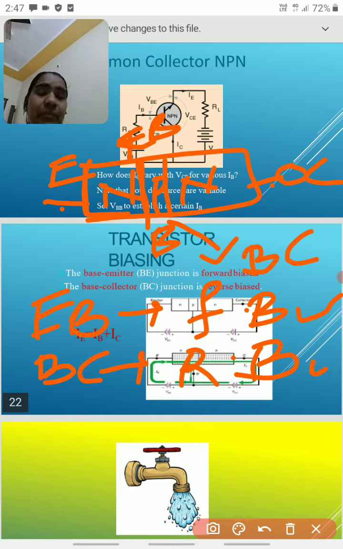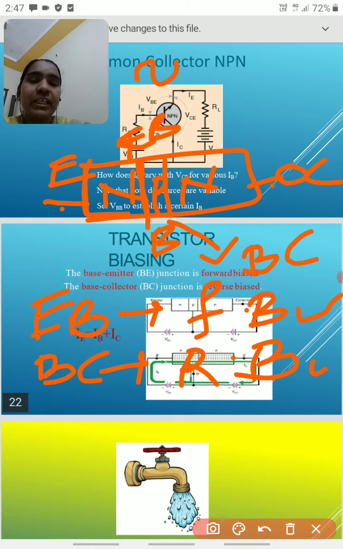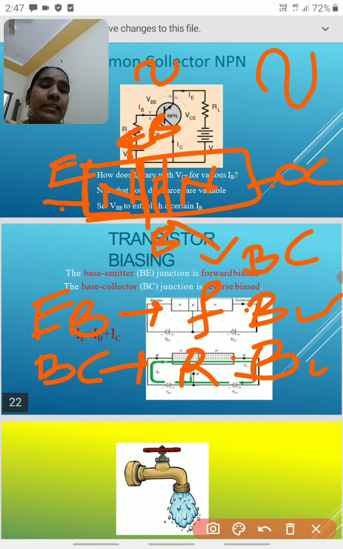Why? Initially, if we feed a small signal to the transistor, the transistor amplifies the signal and we get a high signal; the size of the signal increases. What is the basic reason? It is explained by this point.